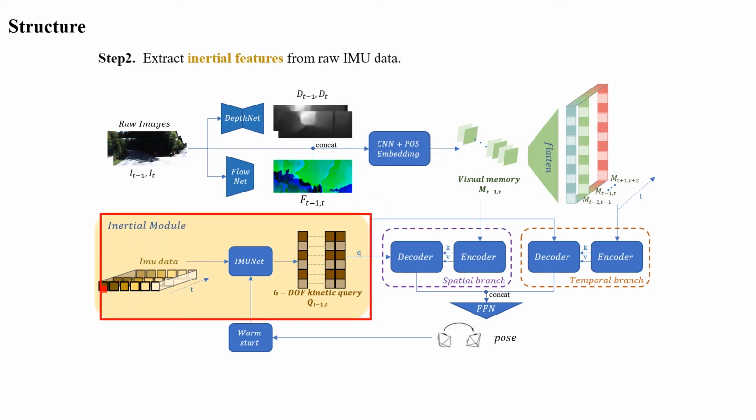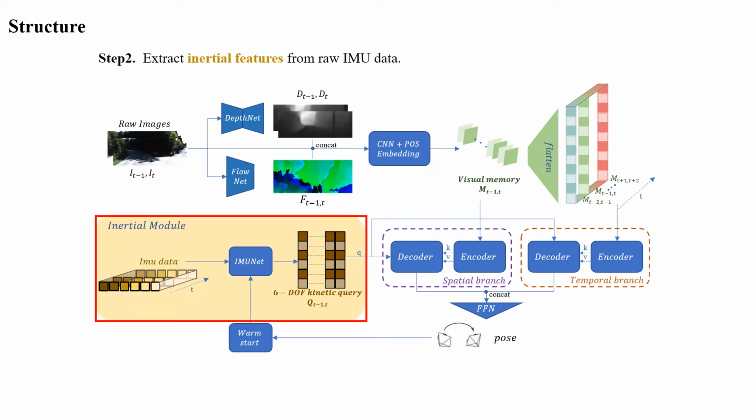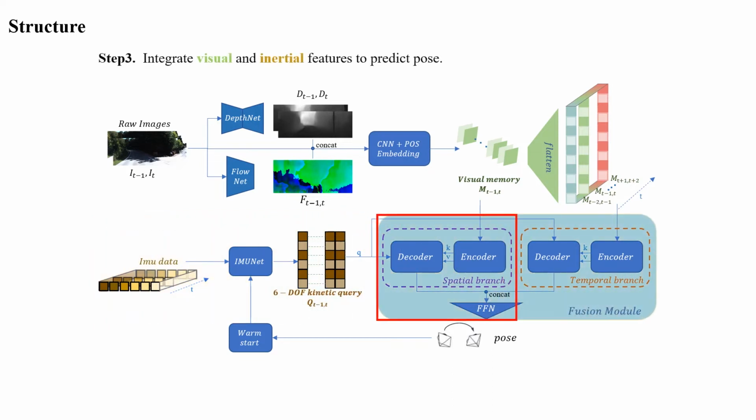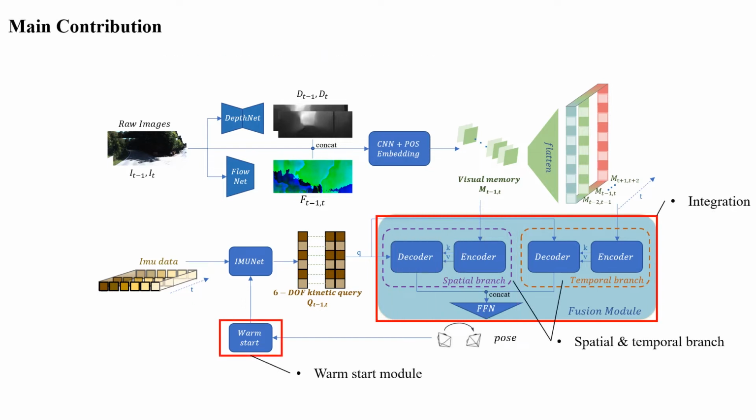Next, we deal with IMU data. It's quite simple. IMUNet basically is an LSTM with a linear layer. The warm start module here adds extra constraints to IMUNet, which is velocity information. Here we get inertial features, also noted as kinetic query. Finally, with visual memory and kinetic query, two attention branches together predict the pose of the ego car. In this work, our main contributions are the integration strategy, two attention branches, and the warm start module. So let's move on to the inside of these three modules.